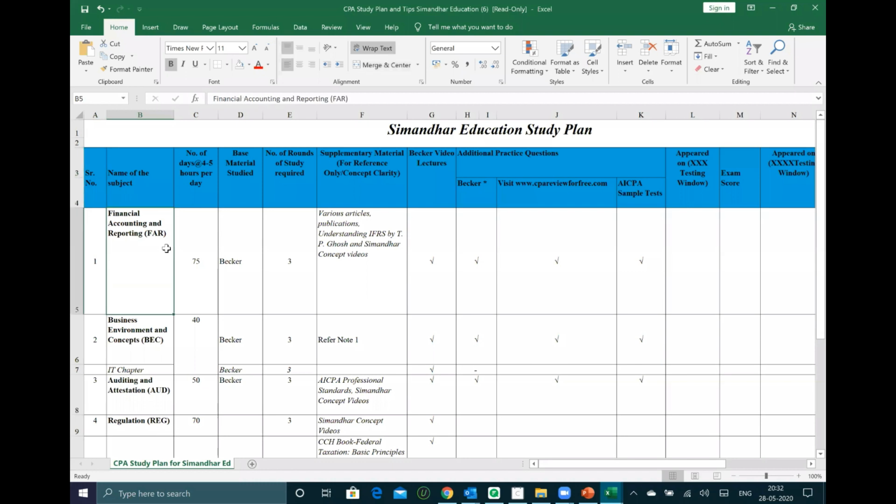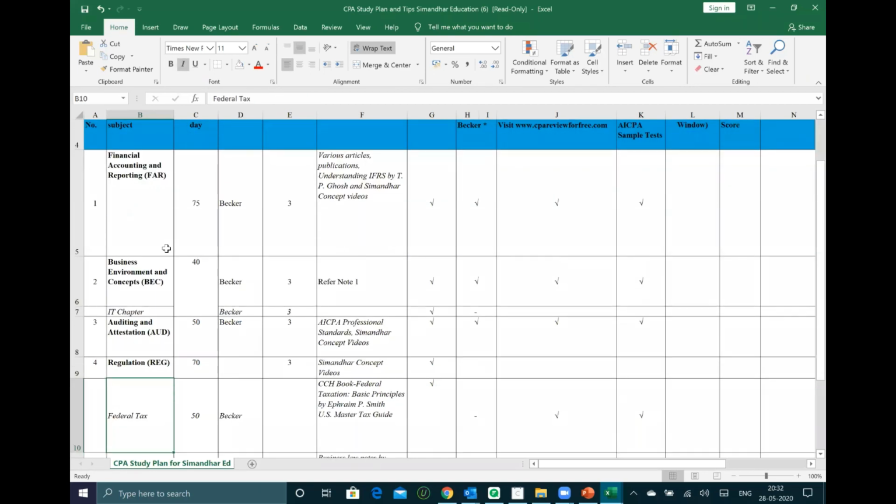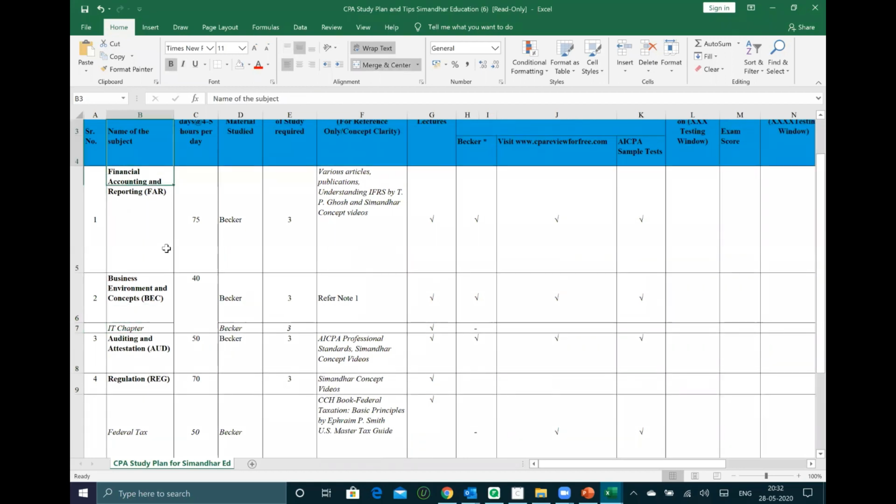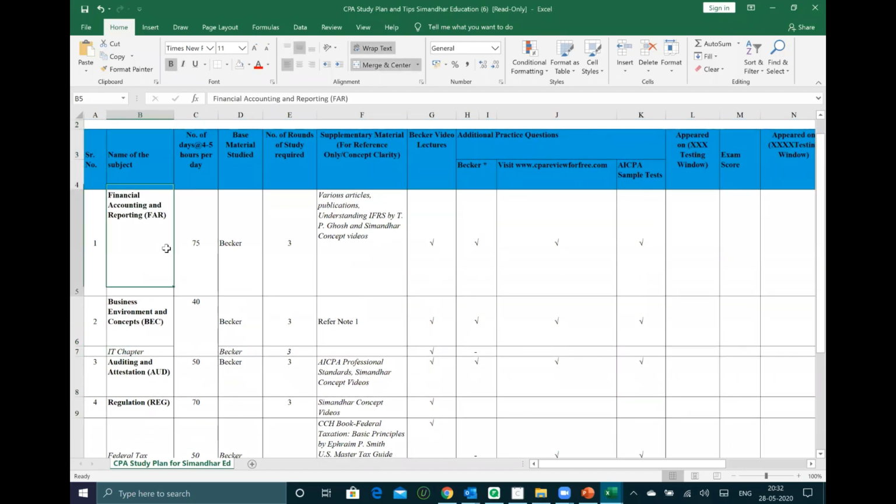So here we go. The first section which we are starting with is FAR. Now, the most important question for each and every one is which section should I start with? As you see, last week the regulation classes have started and most of them wanted to go with FAR first. Some of them wanted to go with audit because they have already completed audit, and some of them thought that BEC is an easier section. They thought that BEC we can do.